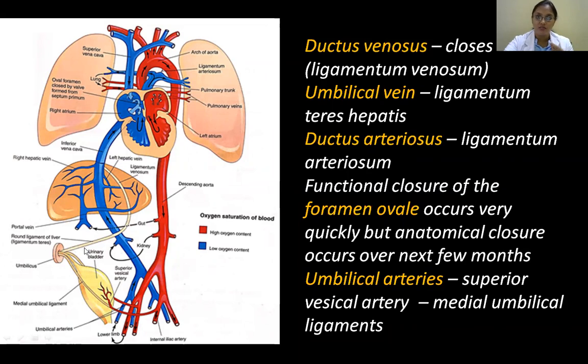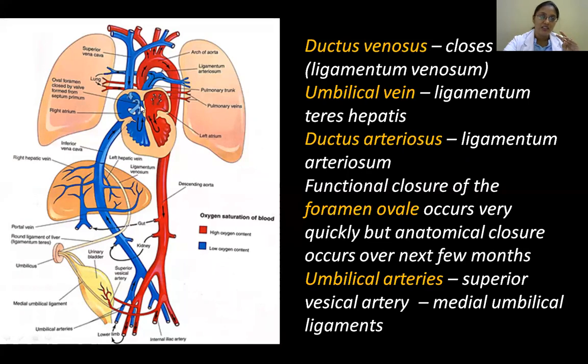It's a round ligament of the liver. We have one more round ligament, of the uterus. So this is the round ligament of the liver. And this ductus venosus, which was actually a separate channel connecting it with the inferior vena cava, becomes the ligamentum venosum. So the umbilical vein has changed to the ligamentum teres hepatis. Then the ductus here has become the ligamentum venosum.